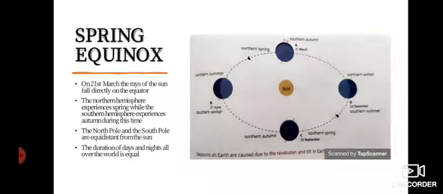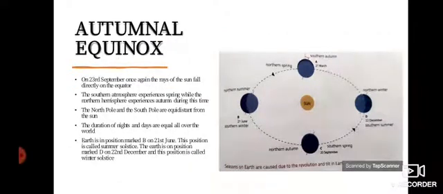Now, what is spring equinox? On 21st March, the rays of the sun fall directly on the equator, and the northern hemisphere experiences spring, while the southern hemisphere experiences autumn during this time, as you can see in the picture. And the north pole and south pole are equidistant. They are at equal distance from the sun. So the duration of days and nights all over the world is equal. Equinox means equal.